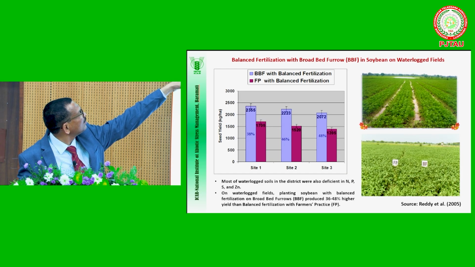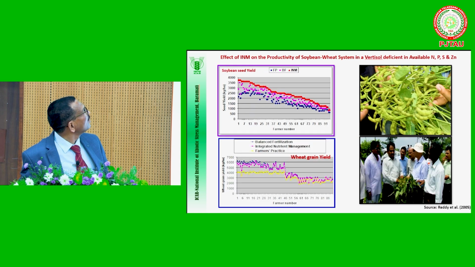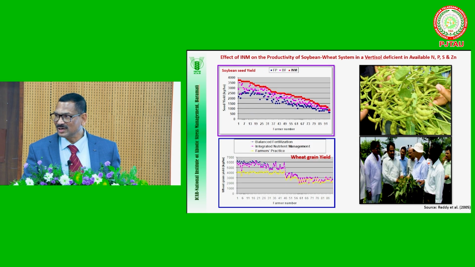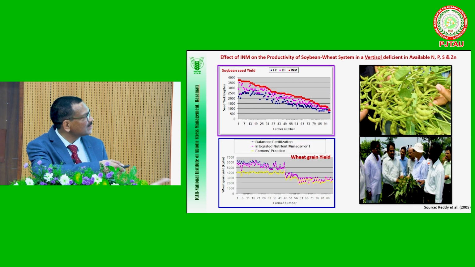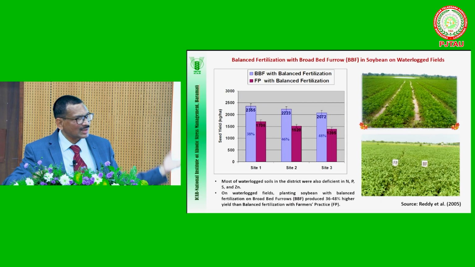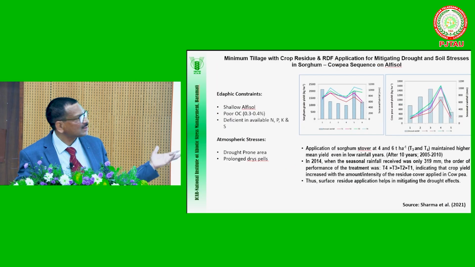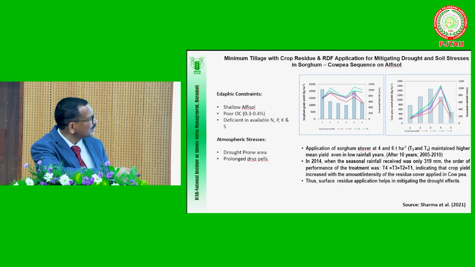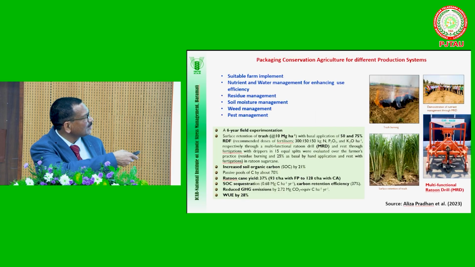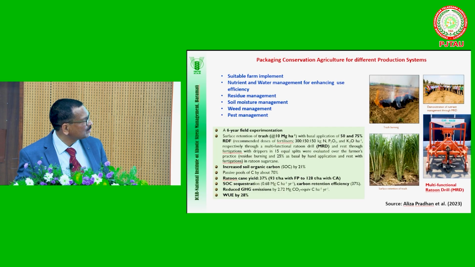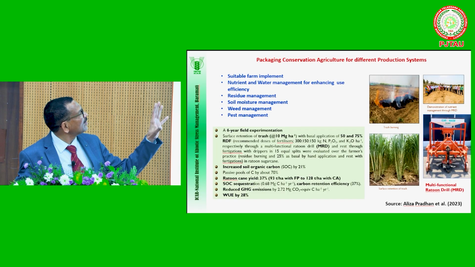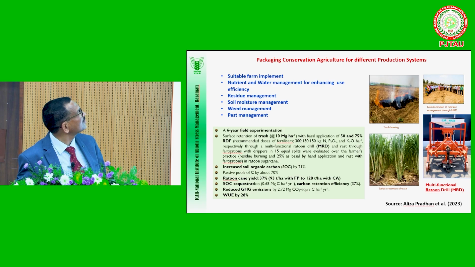With nearly 19 farmers, we got more than 25 quintals per hectare yield through a combination of these things. So I want to mention that to address waterlogging as well as nutrient deficiency, we should go for this combination of technologies, BBF and balanced fertilization. These are conservation agriculture practices, which all of you know, and I don't want to go into the work done by CRIDA. Of course, work was also done at our institute for the sugarcane system. Wherever conservation agriculture is practiced, these 5 points we should take together.